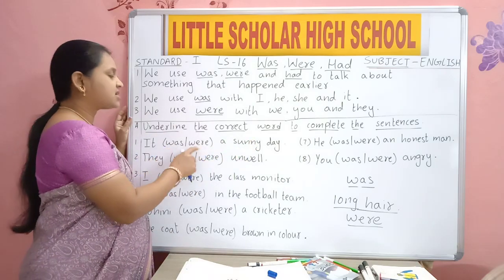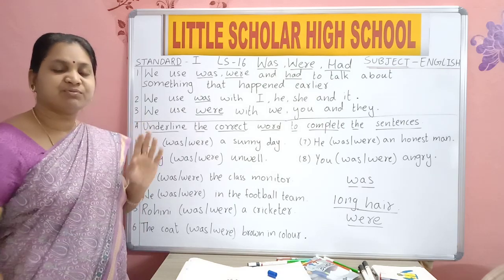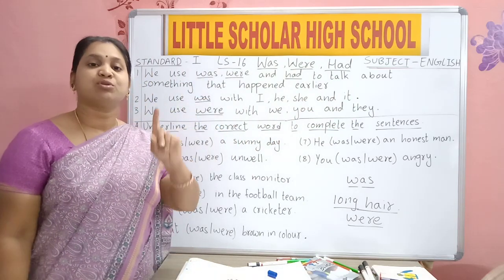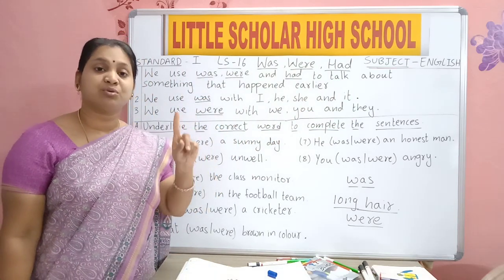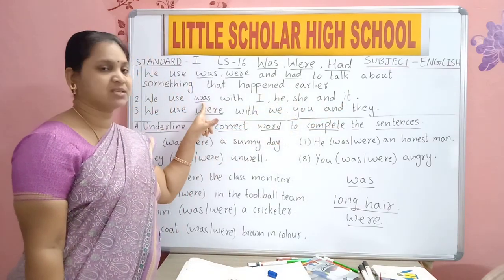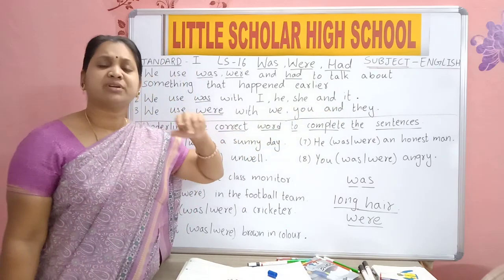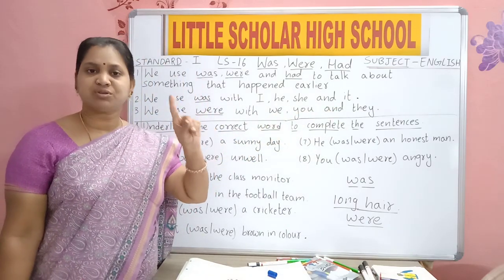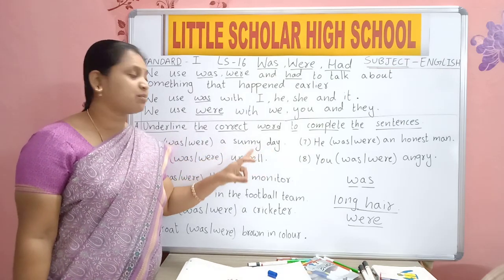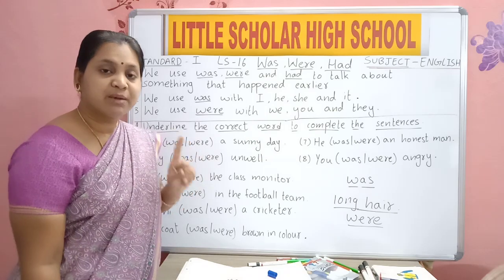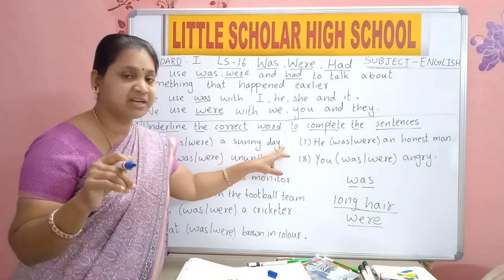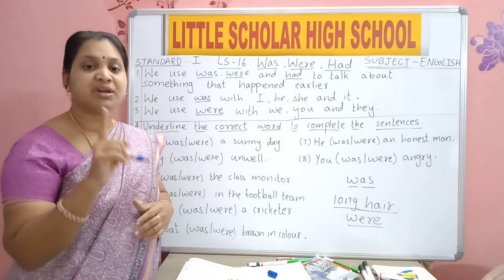We will use was or were. It, it. It means we are talking about how many? It means we are talking about only one. I, he, she, it, we should use was. That means you are talking about something about one only. It dash a sunny day: you are talking about only one sunny day. Days are not there, only day. That means here you are talking about only one sunny day.